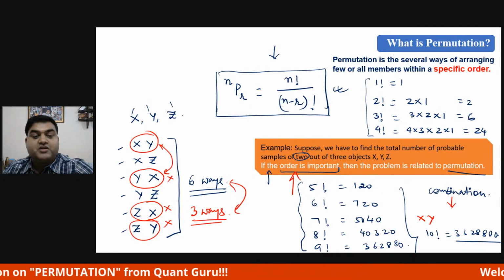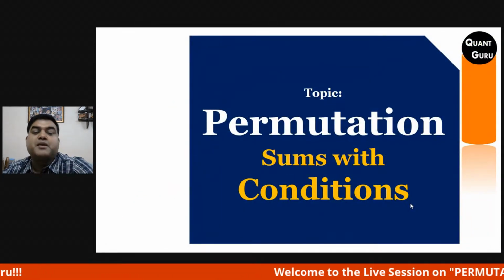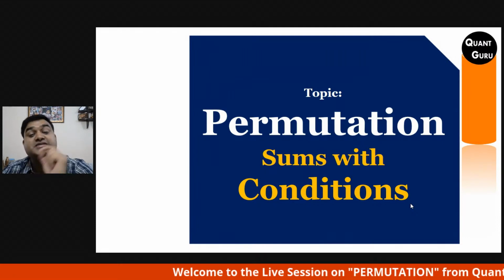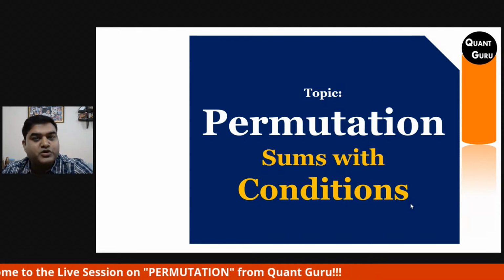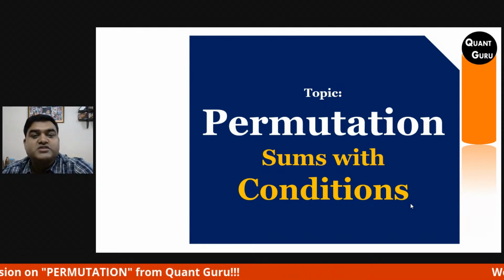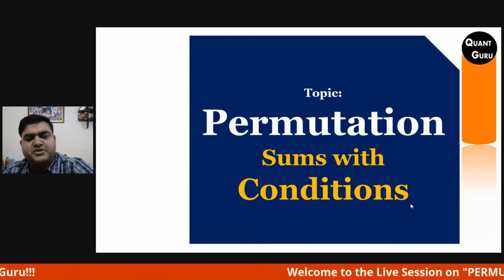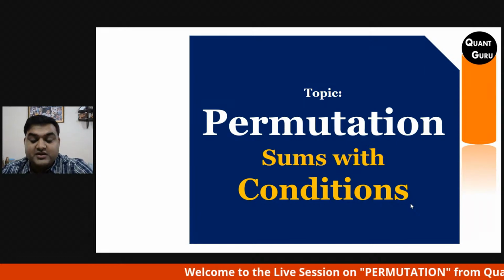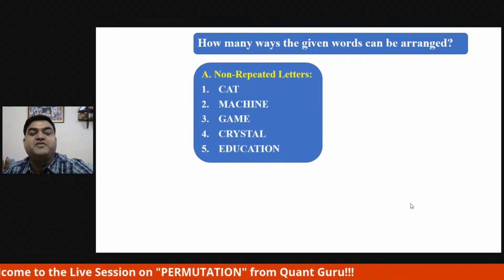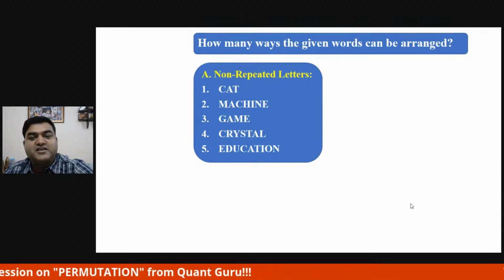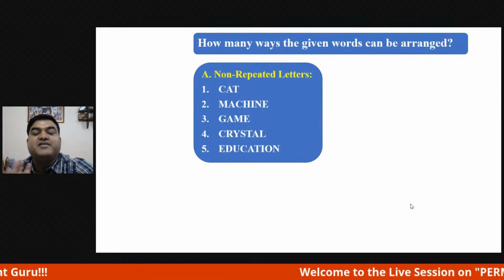Okay, having that, let's go to the second part of this permutation topic, where we are going to talk about sums with conditions. The problems which are asked in bank PO examination, railways, and most importantly, placement tests for different companies. Whenever it has come, I have picked up the question from there. So suppose this is the first part. The question is, how many ways can the given word be arranged?